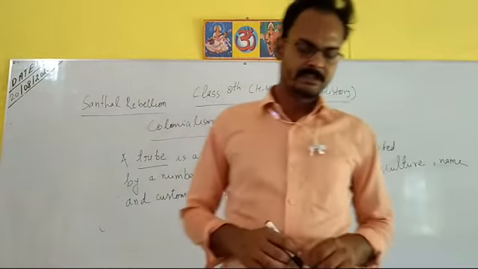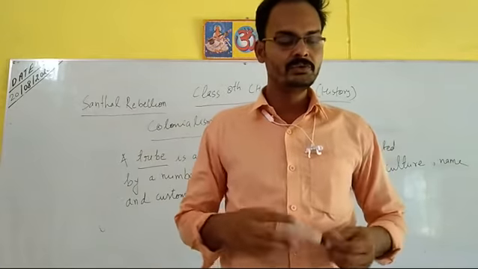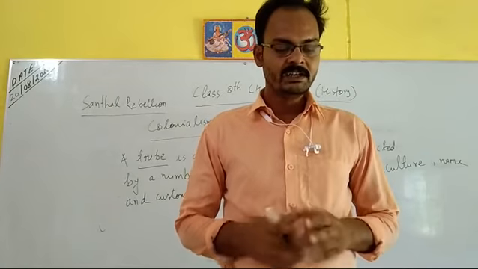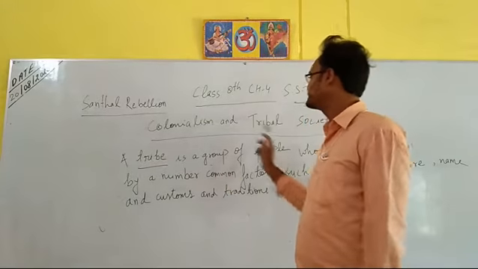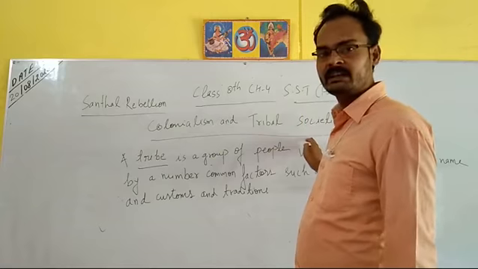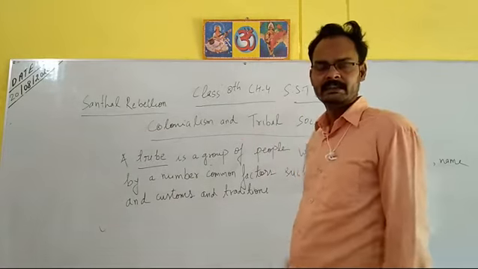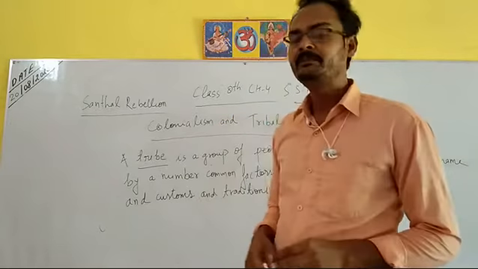If we see our history, they had prominent roles, actions and works. Let us look at some tribal rebellions against colonialism, because they were also against colonialism, and they started rebellions and opposed the British.